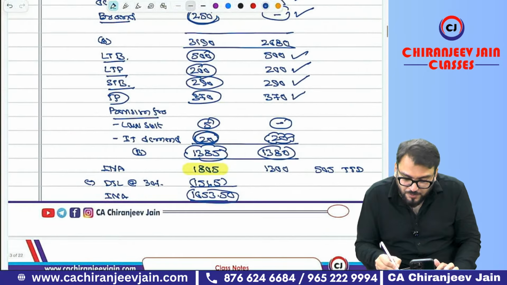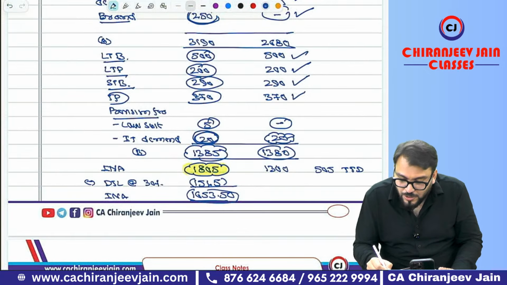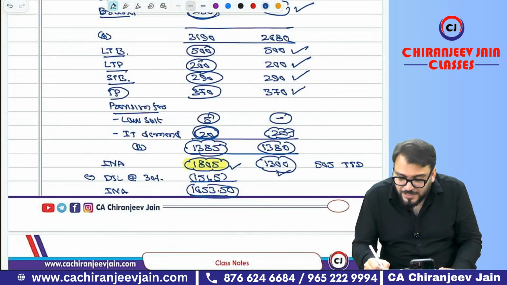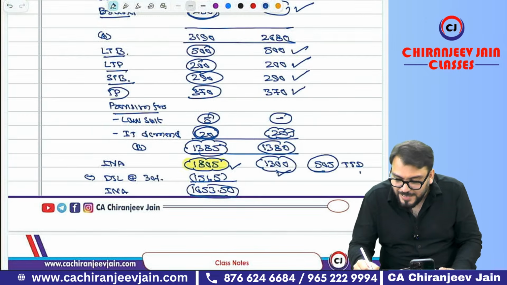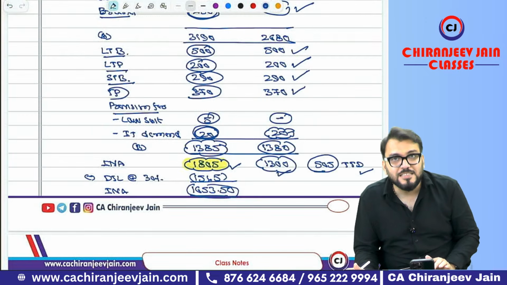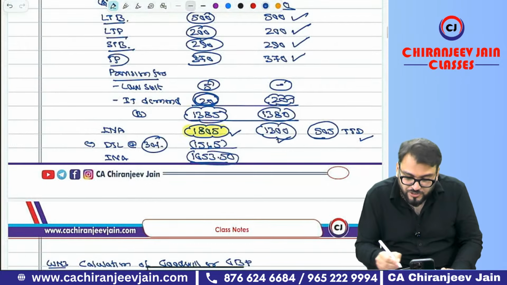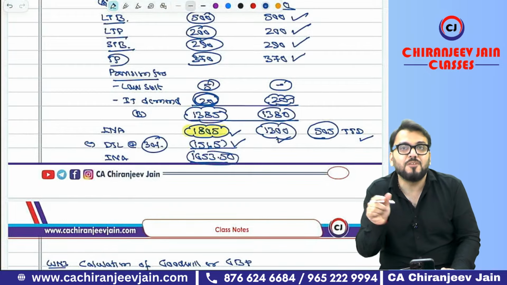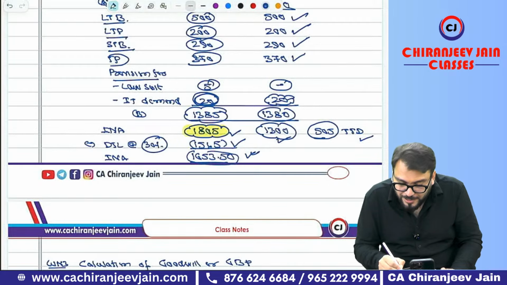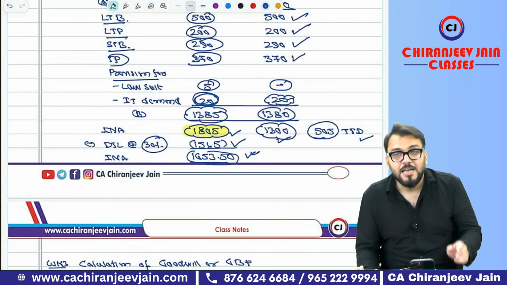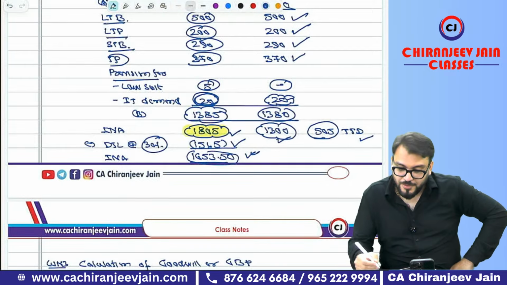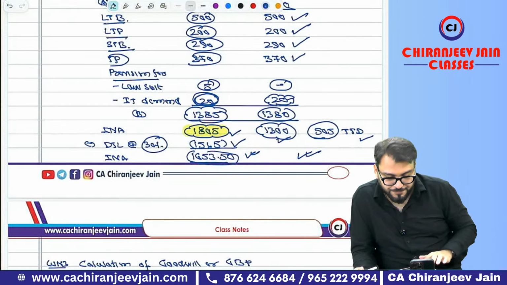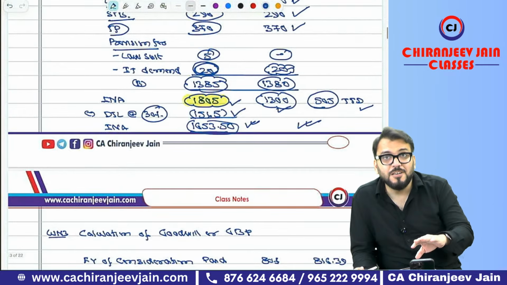So this becomes the total liability. Then we find out INA fair value and INA tax base. Then find the difference, because here fair value is more than tax base. This becomes a 505 taxable temporary difference. On that we recognize DTL. The rate of tax is 30%. So we calculate 151.5 and reduce it from the fair value of INA. Therefore, fair value of INA will become 1653.50. Have you understood working note number 2?